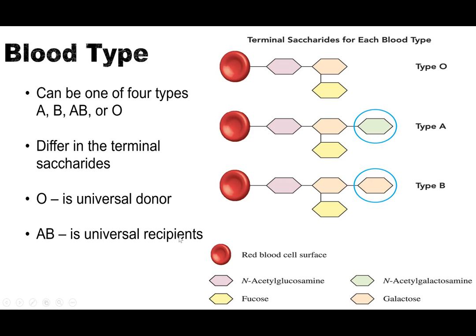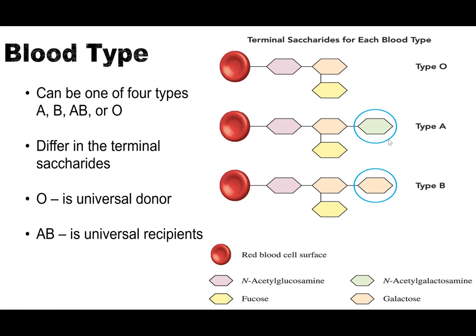AB is the universal recipient. So with the AB, they've got both of these terminal saccharides. So they can see type O and say, oh, that terminal is not there. No big deal. I can still use it. They can recognize the A terminal and say, yep, I've got some of that. They can recognize the B terminal, say, yep, I got some of that. So they can receive any of these blood types.